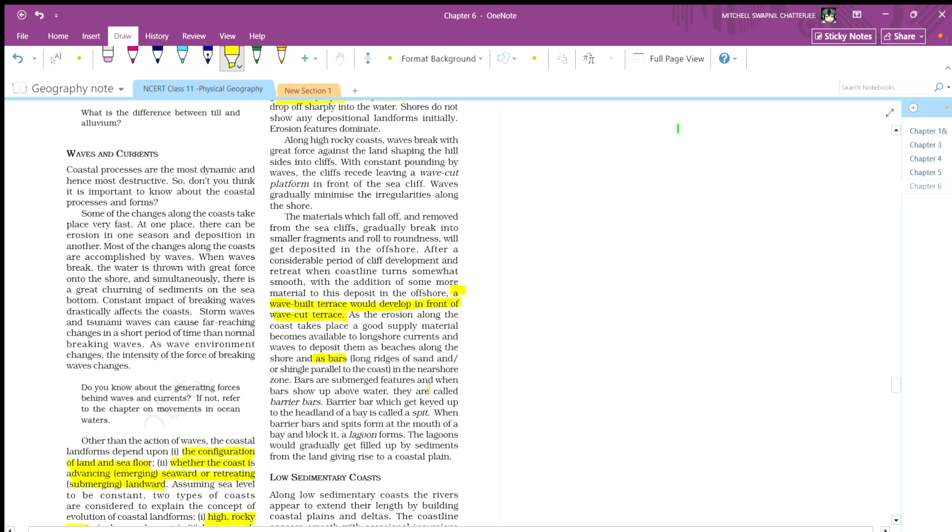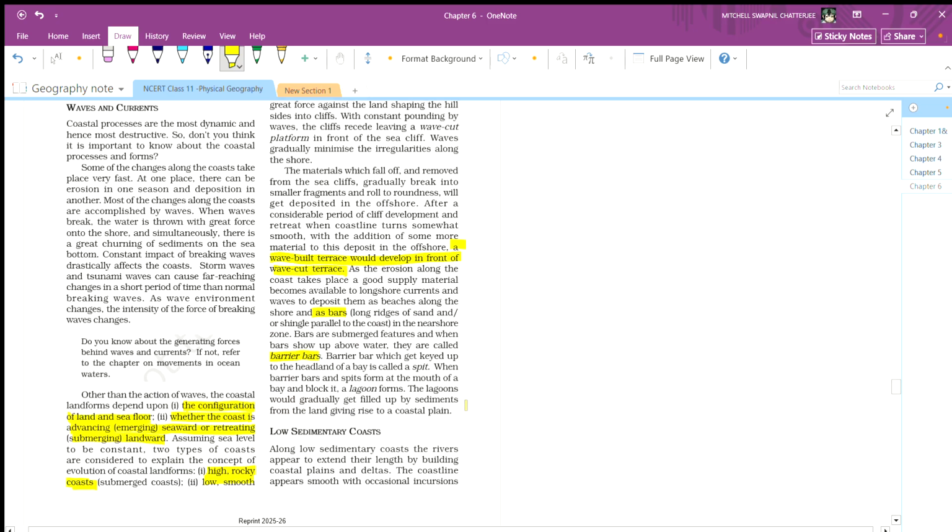Bars are submerged features, and when bars show up above water, they are called barrier bars. A barrier bar which gets keyed up to the headland of a bay is called a spit. When the barrier bar and spit form across the mouth of a bay and block it, a lagoon forms. The lagoon would gradually get filled up by sediments from the land, giving rise to a coastal plain.